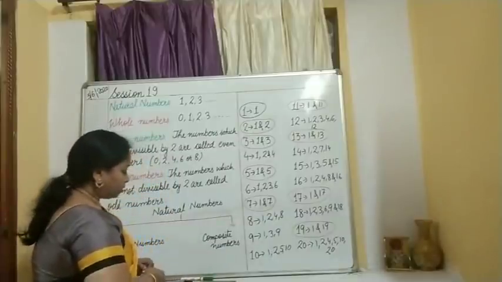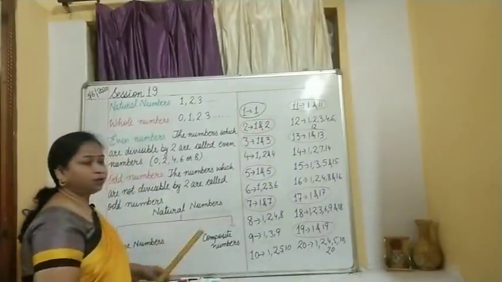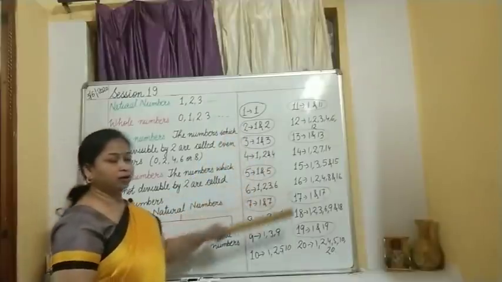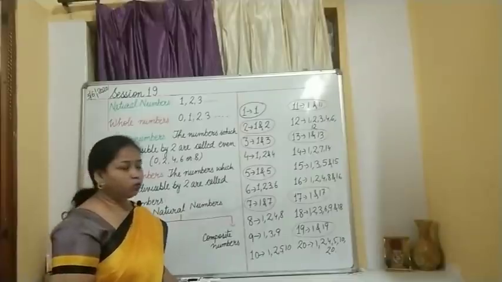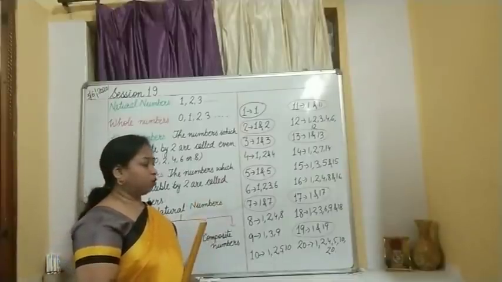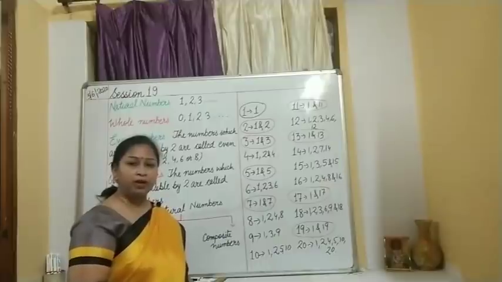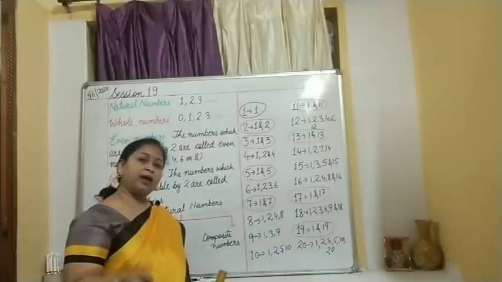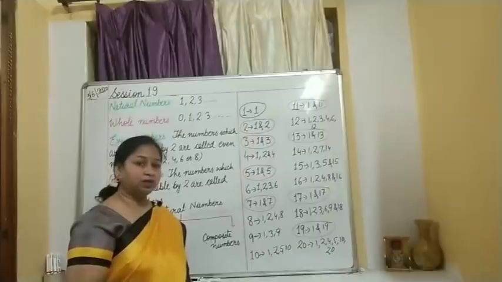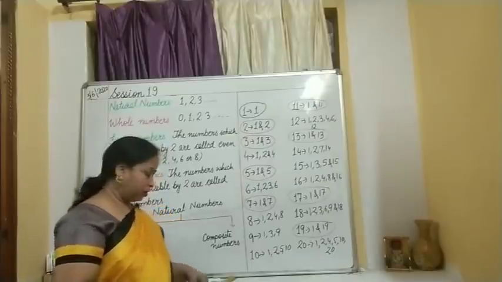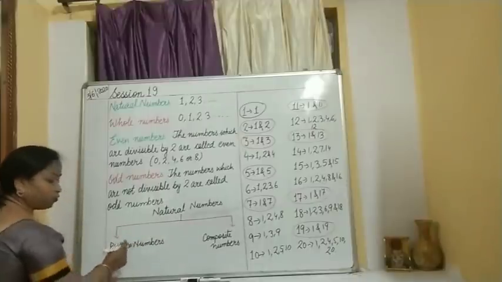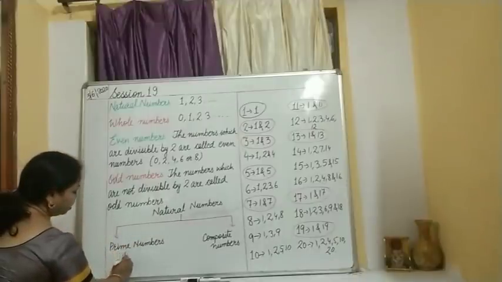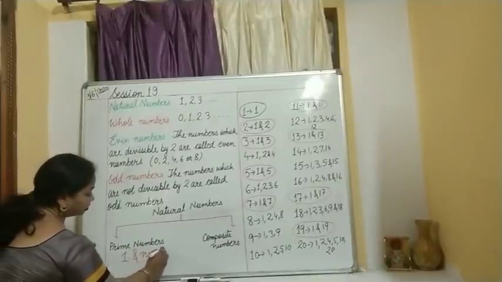Okay. So as you can see, the numbers which are encircled in red color, these are having only 2 factors, children. And what are these factors? If you observe it minutely, you will find there is 1 and the number itself. So such numbers are known as prime numbers. So the definition of prime numbers is when you have only 2 factors. And what are the 2 factors? 1 and the number itself.